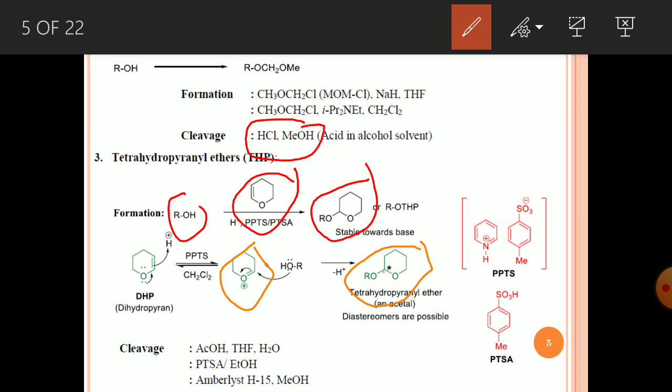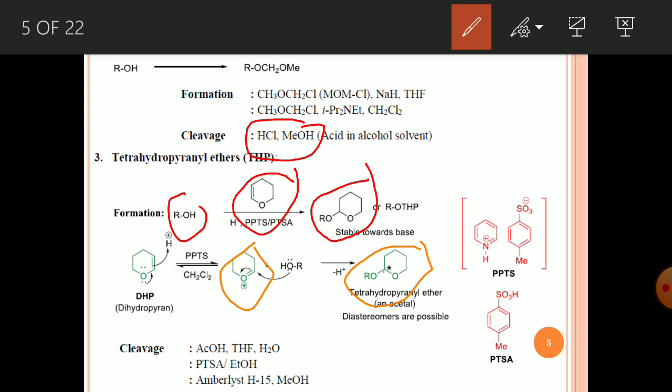This chirality causes the formation of isomers. Suppose that your alcohol has one chiral center. If you are protecting as a THP, there is generation of one more chiral center, so obviously there is formation of isomers.